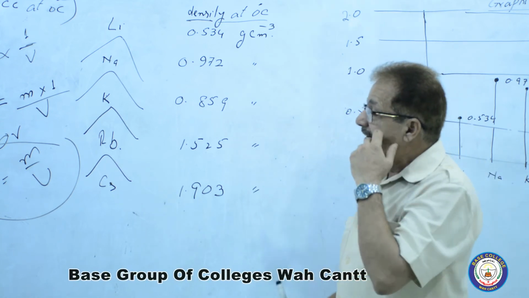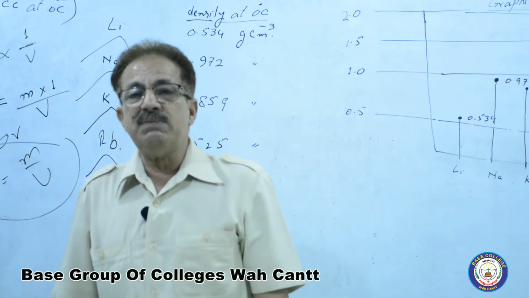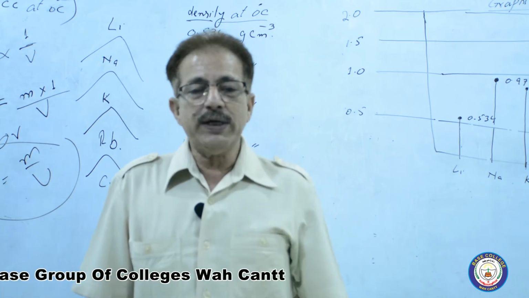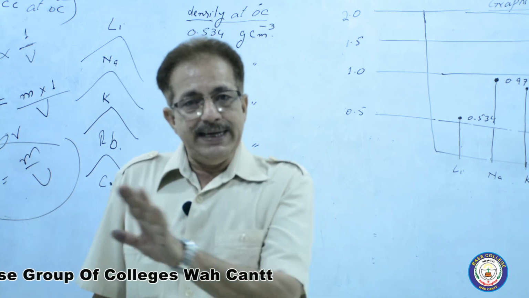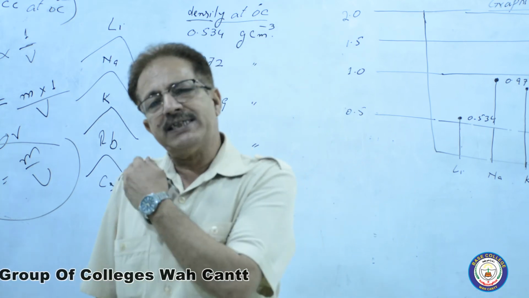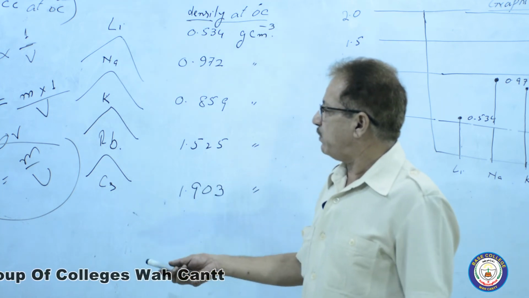So it means density is depending upon which factor? D is directly proportional to M, not upon the V. I am telling you again and again, density in this case is not depending upon the volume. So volume is taken as constant, leave it. We have to discuss D directly proportional to M.